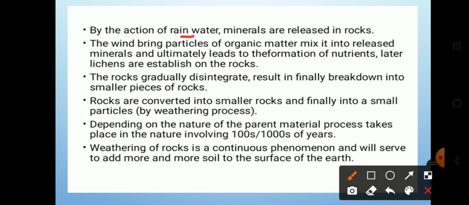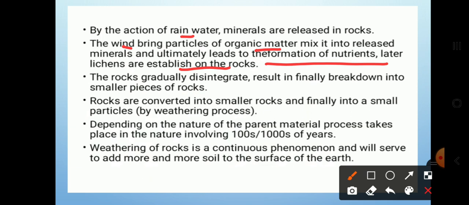Now, what is the role of the wind? The wind will bring the particles of organic matter and mix them into the released minerals, which are released by the rainwater, and ultimately this will lead to the formation of nutrients.